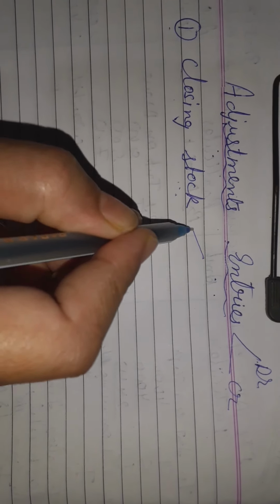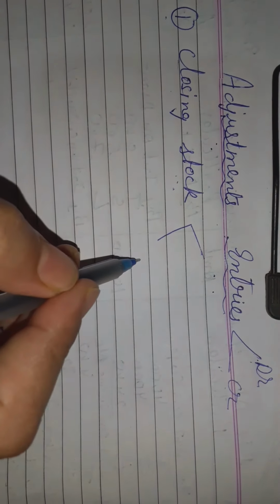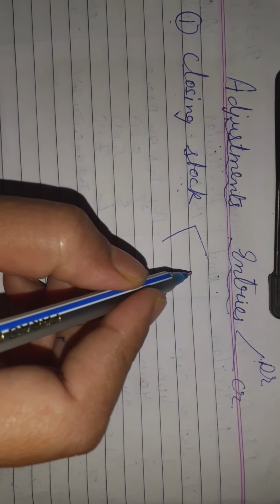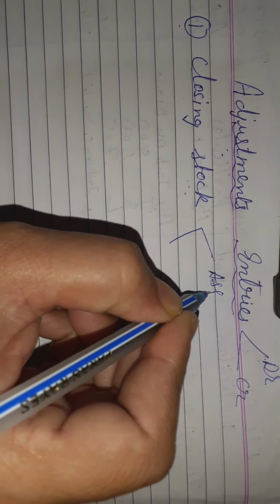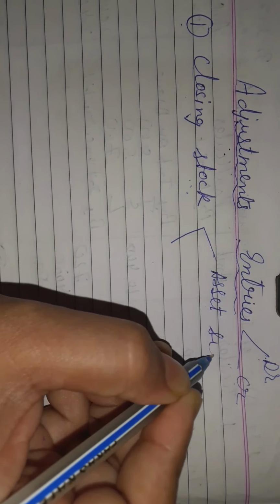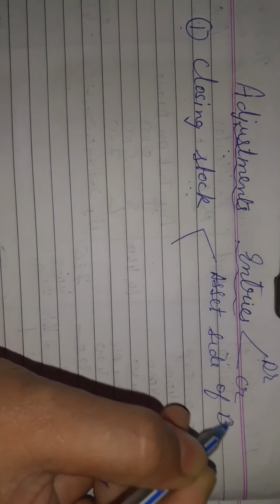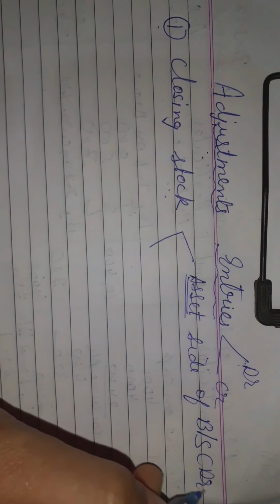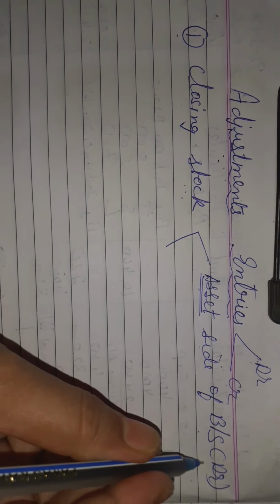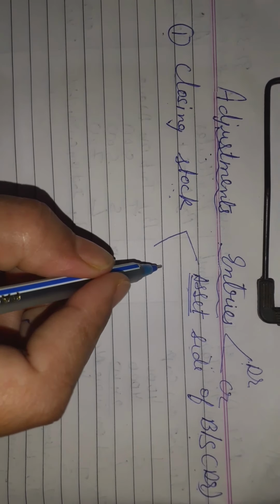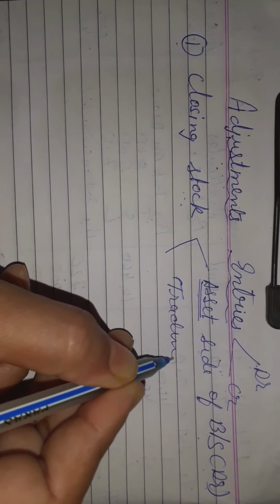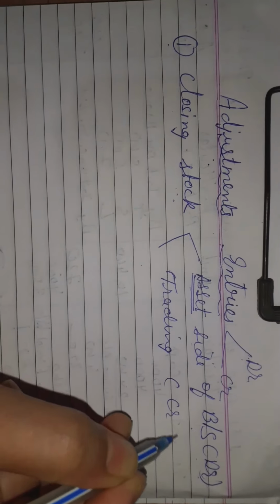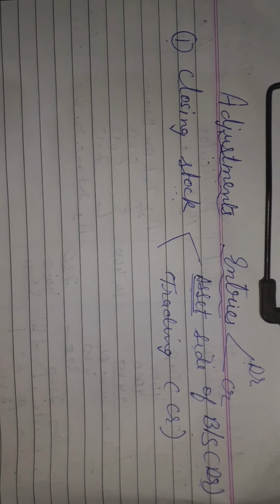If closing stock is given in the adjustment, then as I told you, there will be two effects, debit and credit. One effect you are going to give on the asset side of the balance sheet. Asset side of the balance sheet means it is a debit effect, and another effect you are going to give on the trading account. Which side? Credit side. One is a debit, so there will be a credit effect.